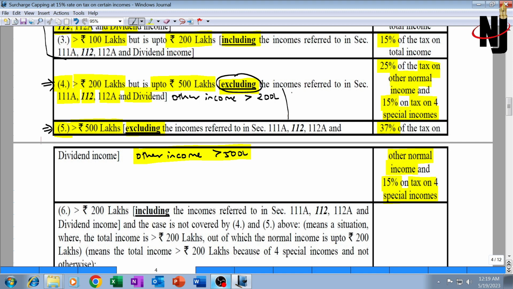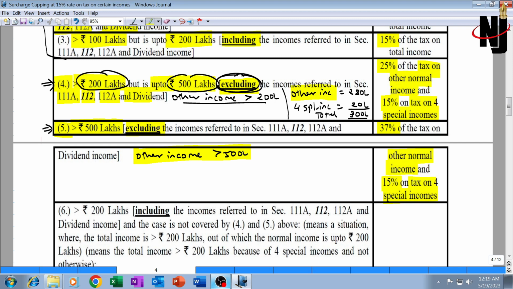Supposing the other income, that is normal income, itself is more than 2 crore. Say other income is 280 lakhs, and the total of these 4 special incomes is, let's say, 20 lakh. That means total income is 300 lakh, which is more than 2 crore but up to 5 crore, excluding these 4 special incomes. Total net taxable income is 300 lakhs. Then what to do in this example?